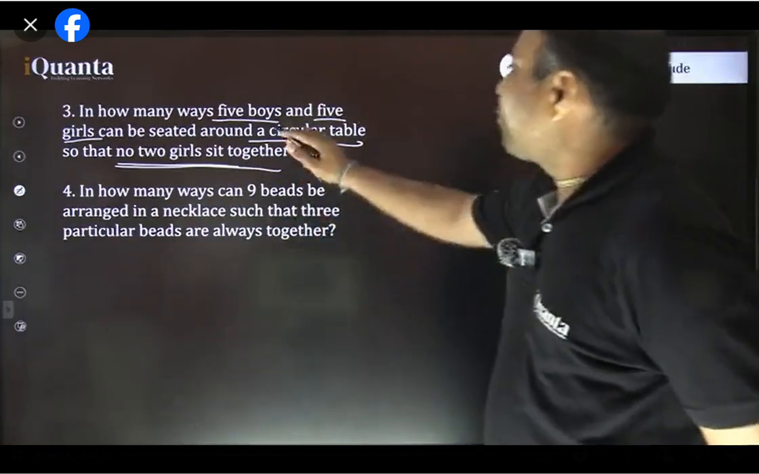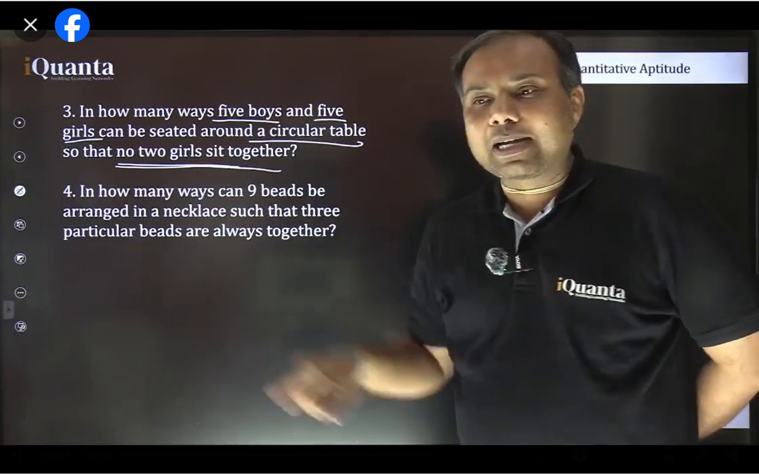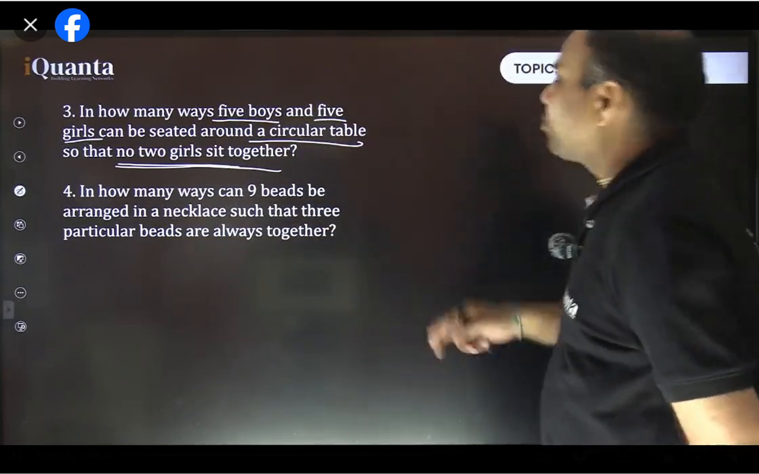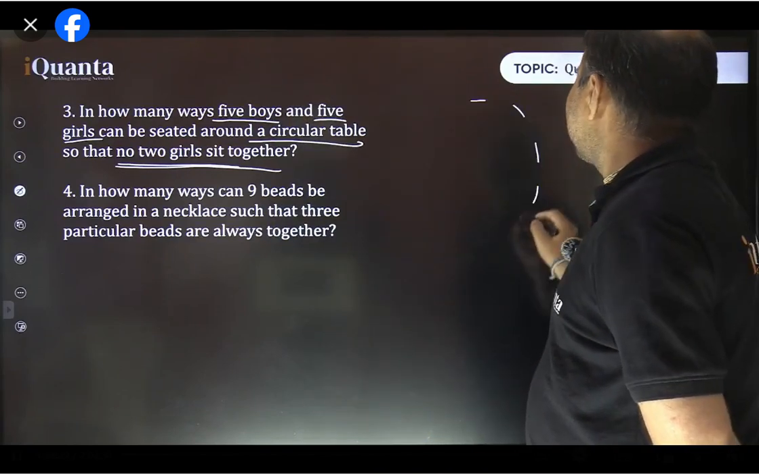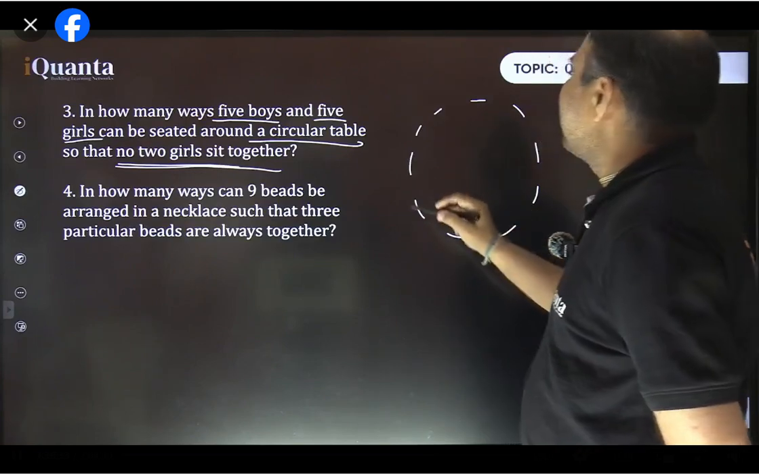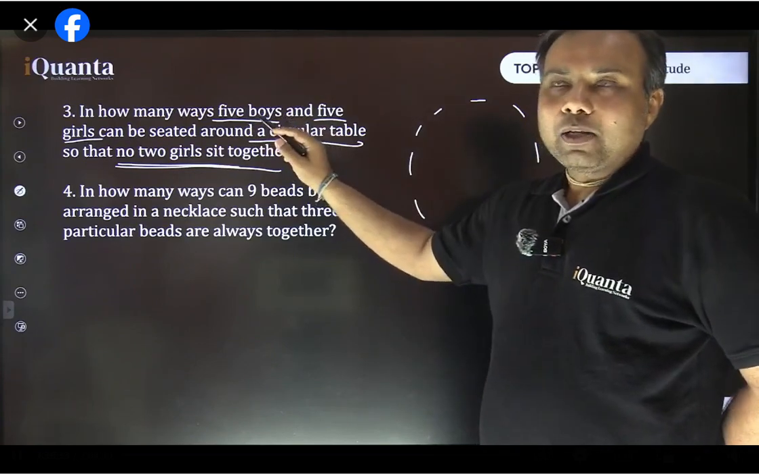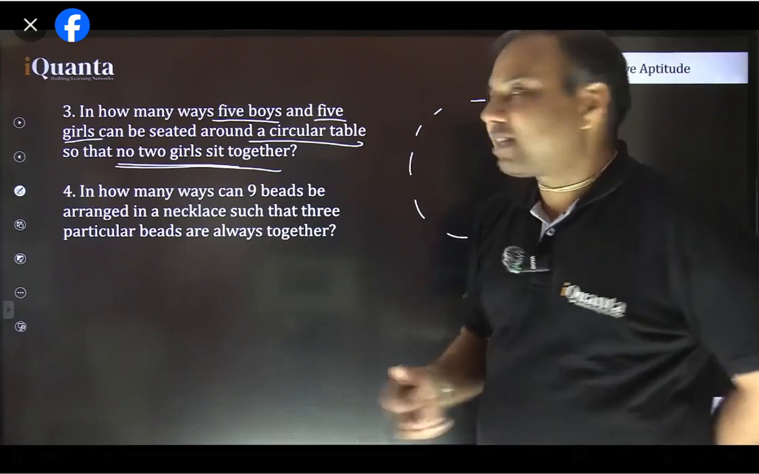Why? Because there are 5 boys and 5 girls, so certainly they need to sit alternately, right? So let's say first we make the 5 boys sit. There are a total of 10 seats: 1, 2, 3, 4, 5, 6, 7, 8, 9, 10. So how many ways does the first boy have?